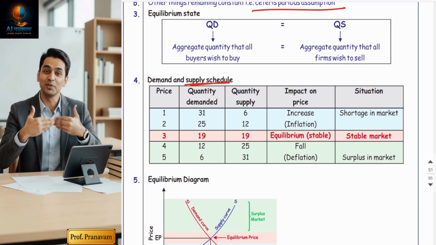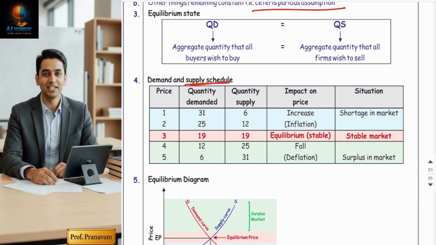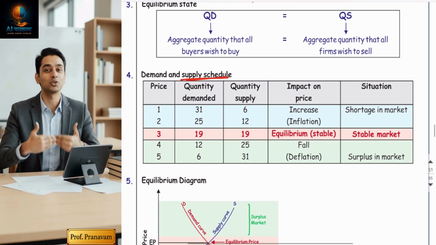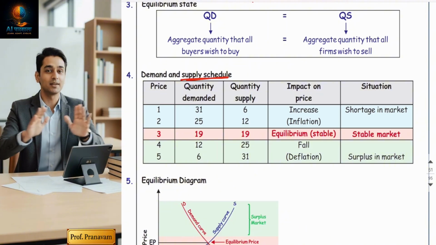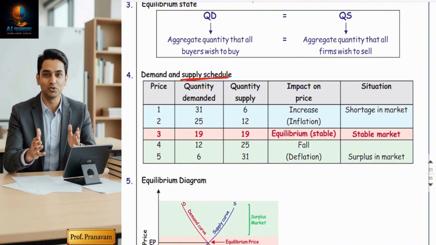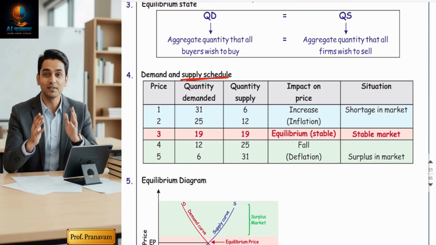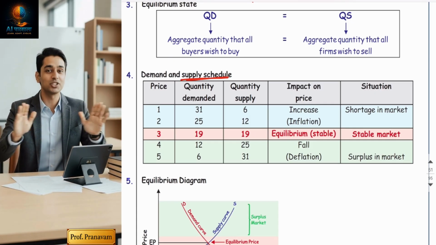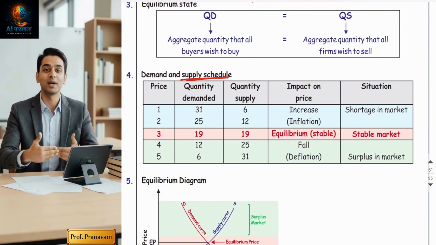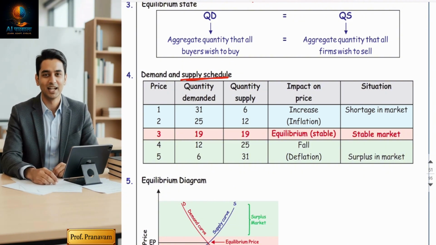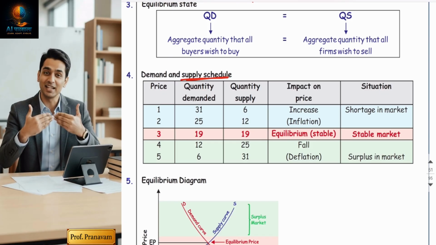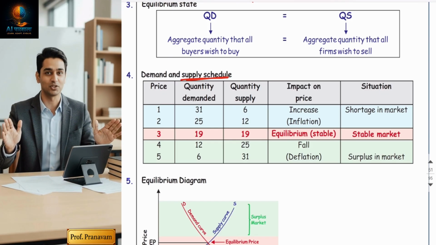Friends, if you look at the blue shade, red shade, and orange shade, what the economist is trying to explain is that whatever the situation may be, equilibrium means seller and buyer both are happy. The basic idea is that whether in the country instability is there, disequilibrium is there, means might be demand is more than supply, or might be supply is more than demand, transaction never takes place at disequilibrium. Transaction always takes place at equilibrium, means buyers are ready to buy and sellers are ready to sell only when the price becomes equilibrium.